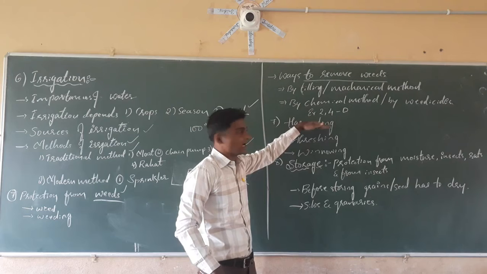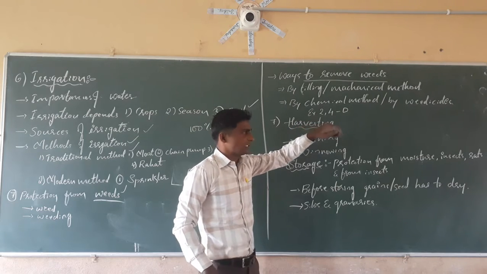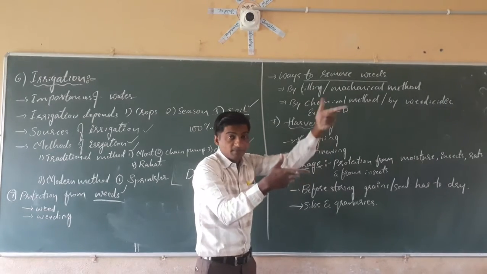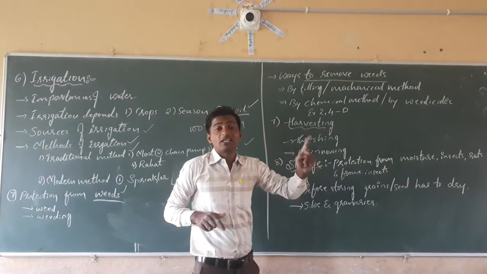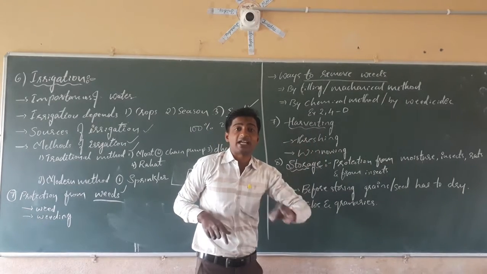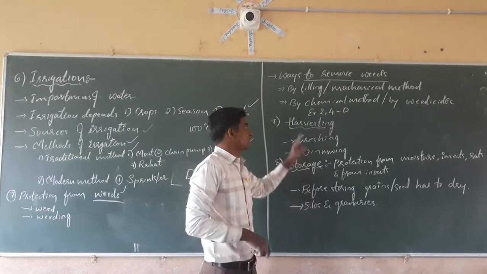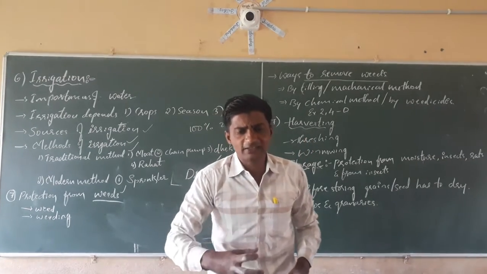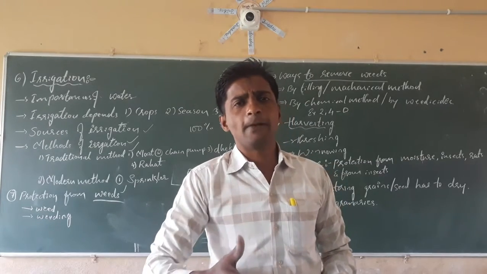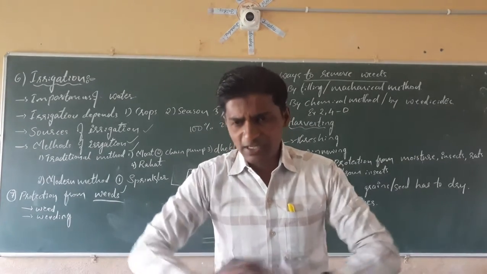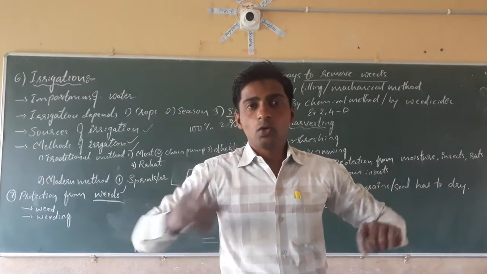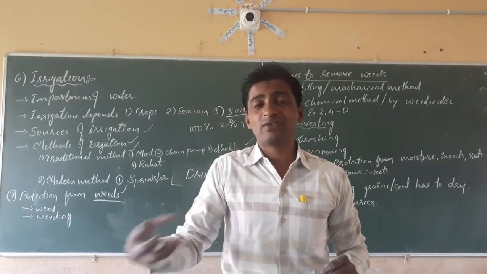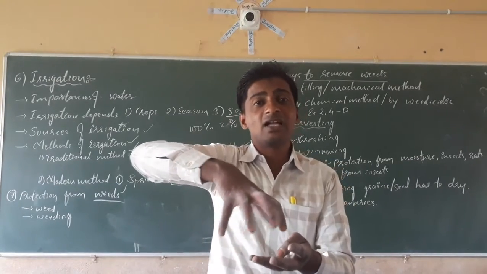Next, harvesting is the process of cutting down crops, not weeds. Cutting down matured crops to get the grain and seed of the products is called harvesting. After harvesting, the seeds or grains may be mixed with chaff, which we have to remove. We only need good quality seeds. We don't want the unwanted waste that gets mixed in during harvesting.